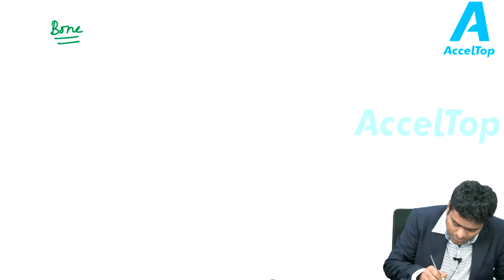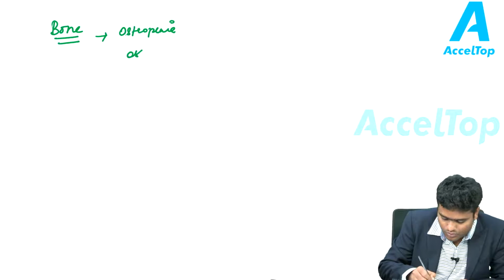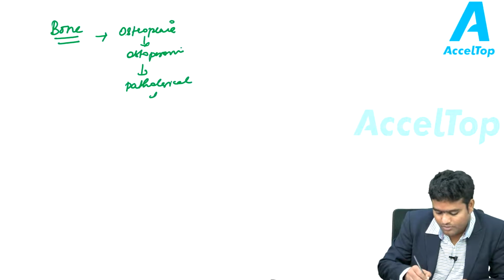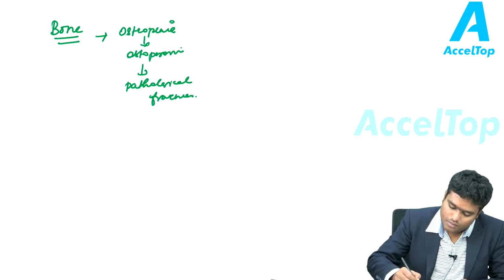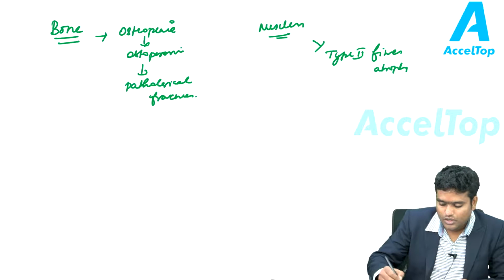Next come the bone features. The most common is osteopenia, osteoporosis, and pathological fractures due to bone weakening. And then the muscles. Steroids usually cause type 2 fiber atrophy in the muscle, so it usually causes proximal weakness.